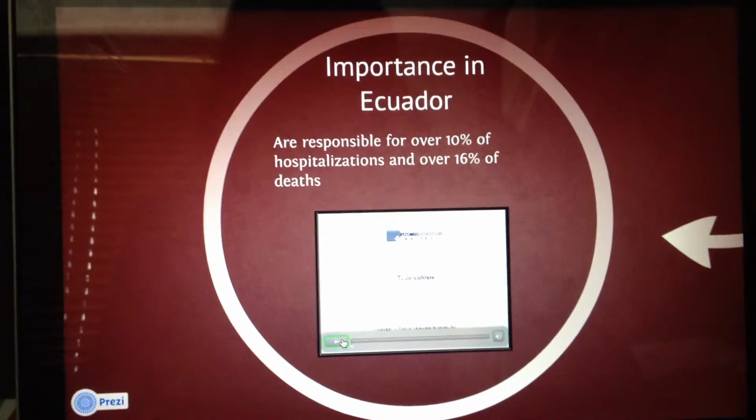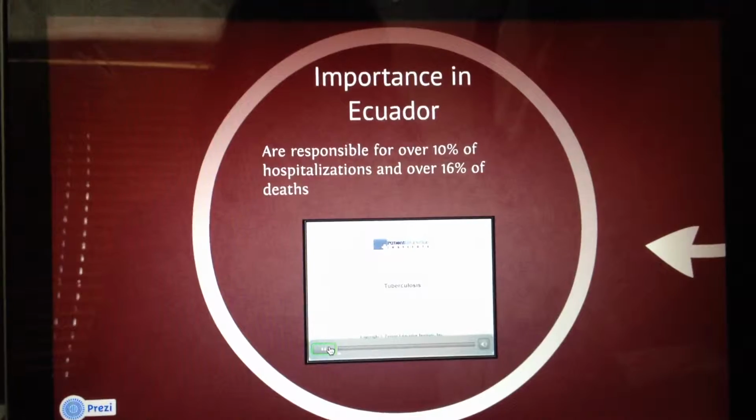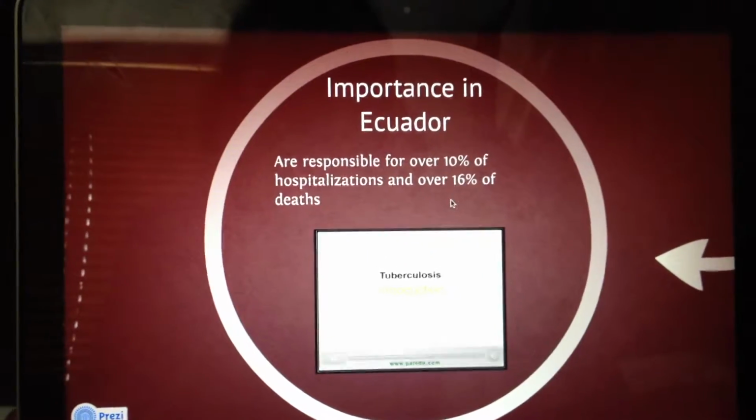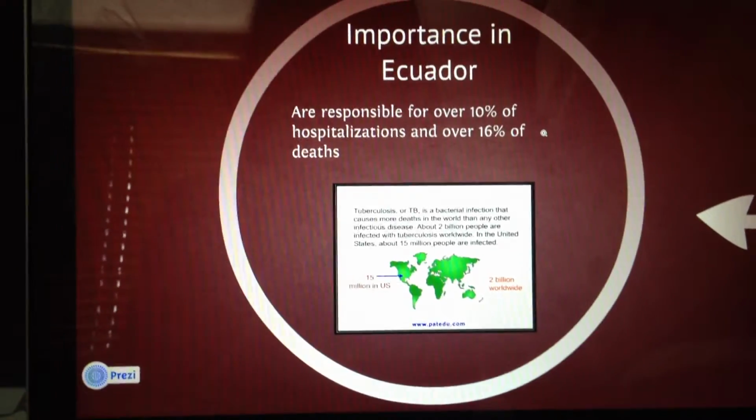The importance in Ecuador is that these diseases are responsible for over 10% of the hospitalizations and over 16% of deaths. For example, tuberculosis. Introduction.